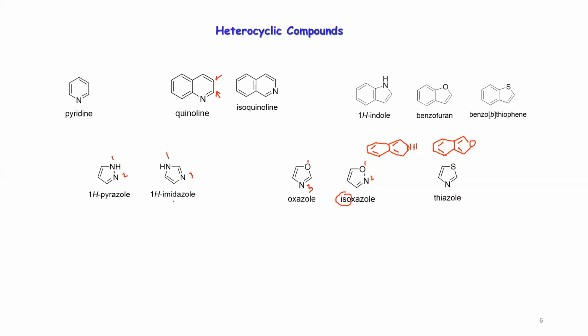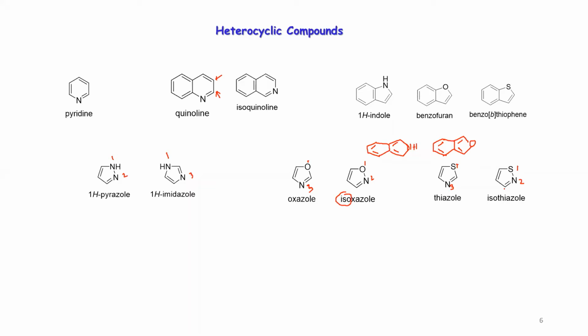Similarly, you have thiazole, and this is similar to the oxygen system. So you have the 1,3 position, and the 1,2 position is isothiazole. Okay, so these are the 5 membered diheteroatomic systems.